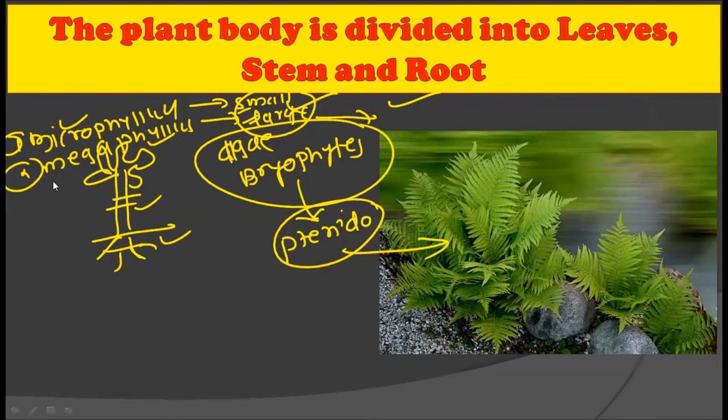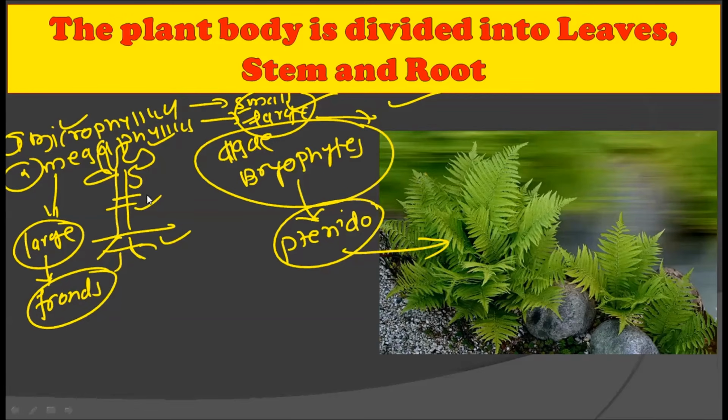These are megaphylous leaves, which we can consider as large leaves. These are also called fronds. All right. This term fronds is largely used for the large leaves present in the pteridophyte. The stem of the pteridophyte is generally herbaceous or sometimes woody in nature. Both these types of stems are found in the pteridophyte.